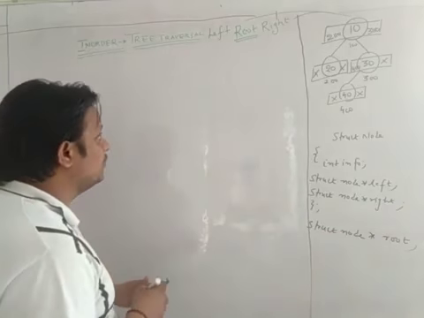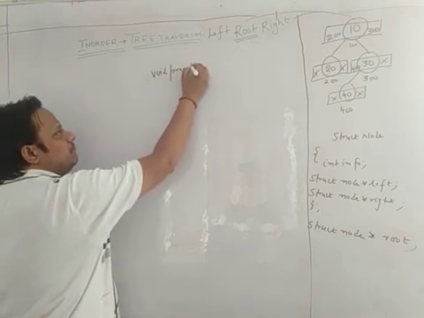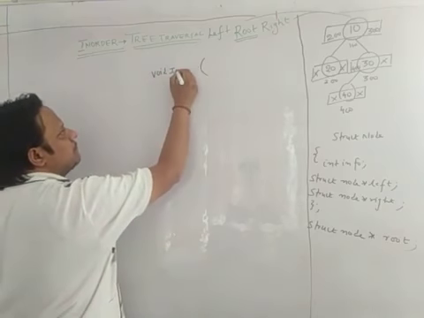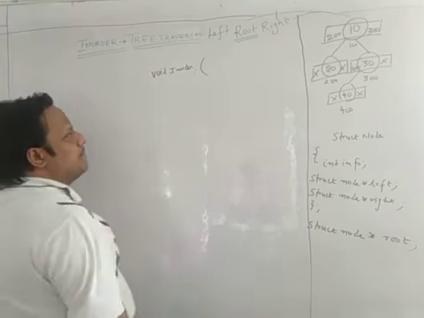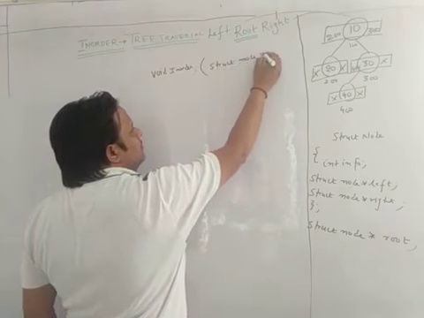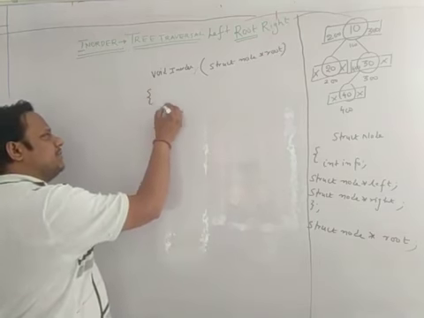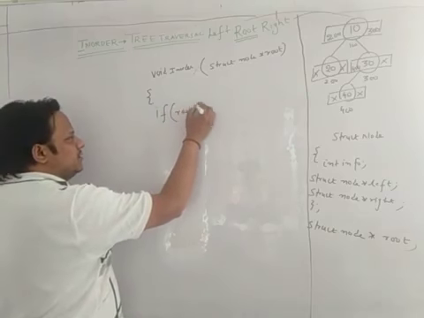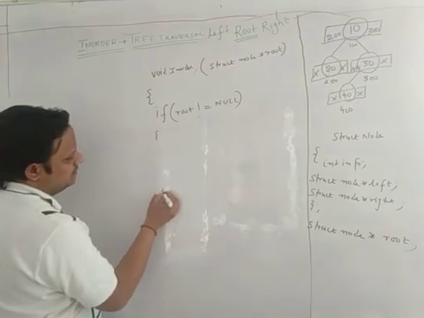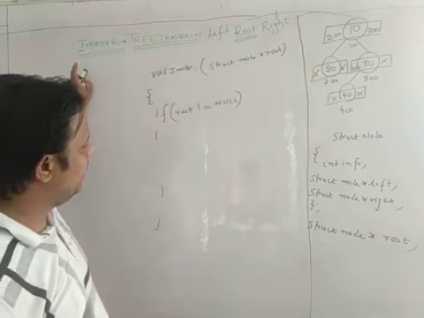I'm writing a very simple code for this. It's void pre-order, sorry, void in-order. I am passing root as a parameter, so it's struct node star root. If the tree exists, meaning if my root is not equal to null, I'm going to do something. And what is that something? That something is printing this tree using the in-order tree traversal.